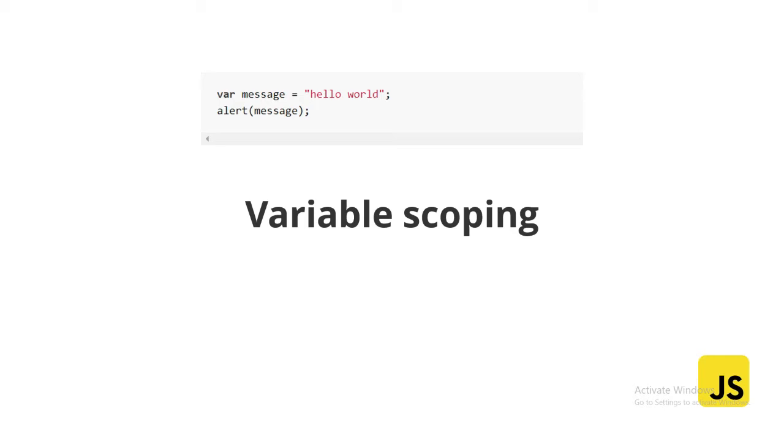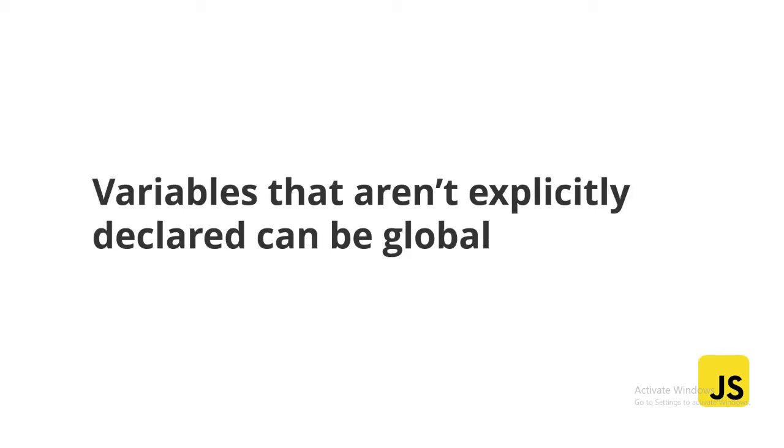But in JavaScript, all you have to do is wrap this particular thing into a function. And once you wrap it in a function, you can call the function anywhere in your code and the value of message will not change. That is the best thing about JavaScript I like. Now, the next thing: variables that aren't explicitly declared can be global.